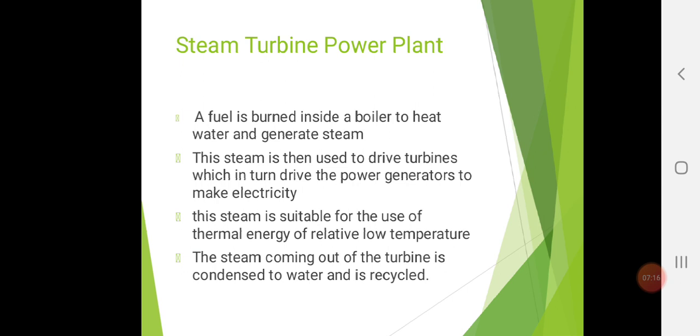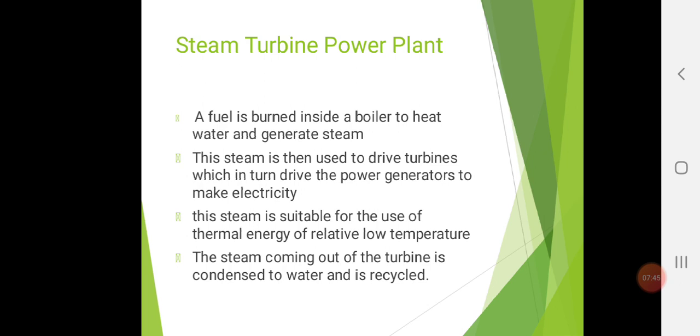Steam turbine power plants use coal, oil or gas as fuel, whereas gas turbines use oil or gas only as fuel. In diesel power plants, diesel oil is used as the fuel. So based on which kind of fuel I need for these thermal plants, they are categorized as steam, diesel and gas. Now, let's see about steam turbine power plant.